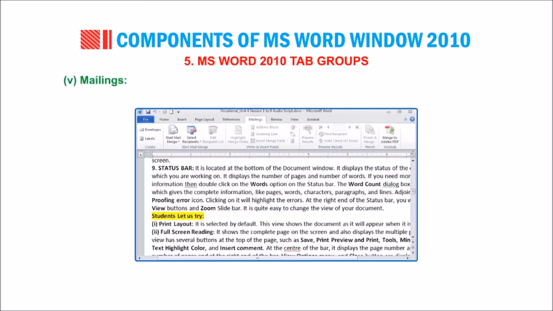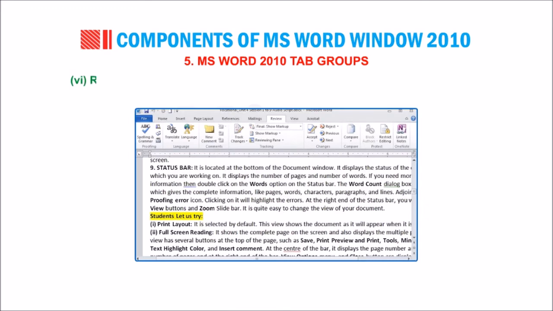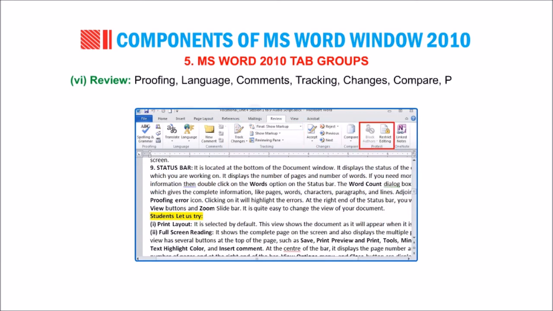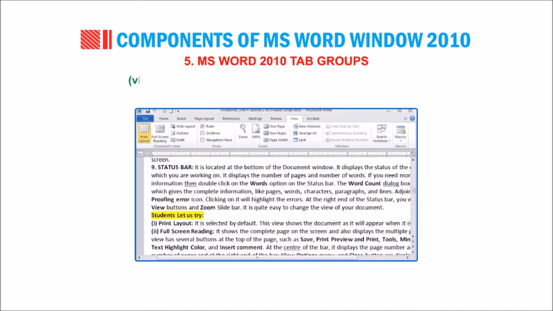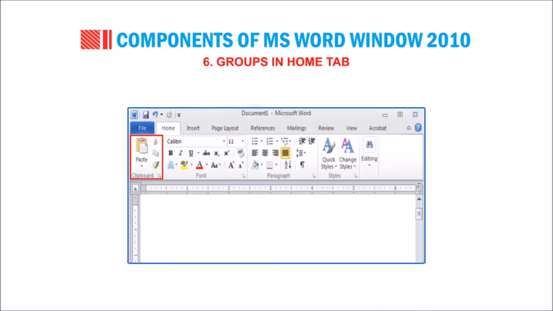Number 5. Mailings: create, start mail merge, write and insert fields, preview results, finish. Number 6. Review: proofing, language, comments, tracking, changes, compare, protect. Number 7. View: document views, show, zoom, window, macros. Number 6. Groups in the Home tab.